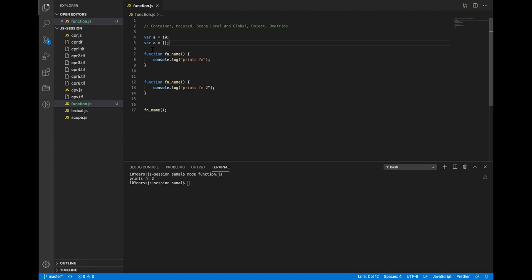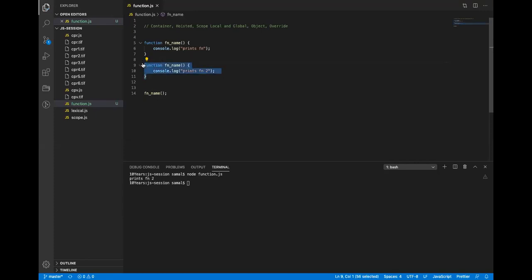The same happens with functions. In ES5, if you redeclare the same function, it overrides it. That is a drawback of ES5. Ideally, you shouldn't do anything that overrides a function. This is a property you have to understand: you can override the same function name.